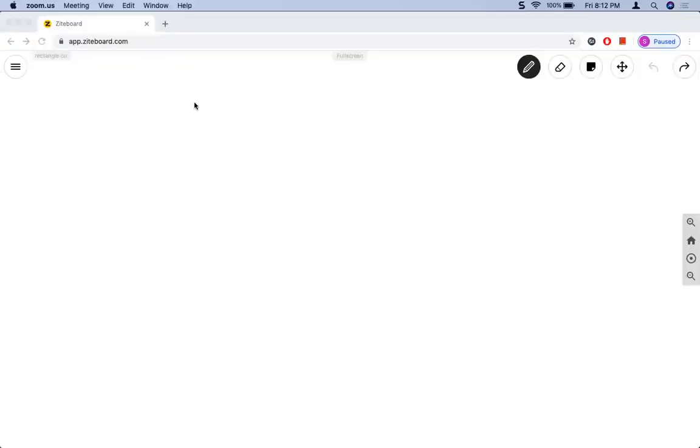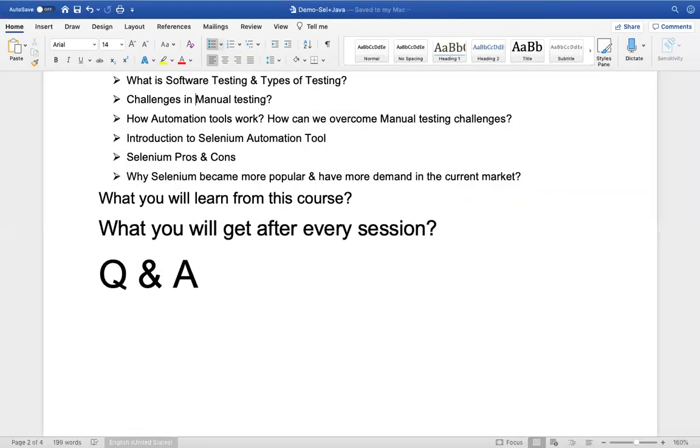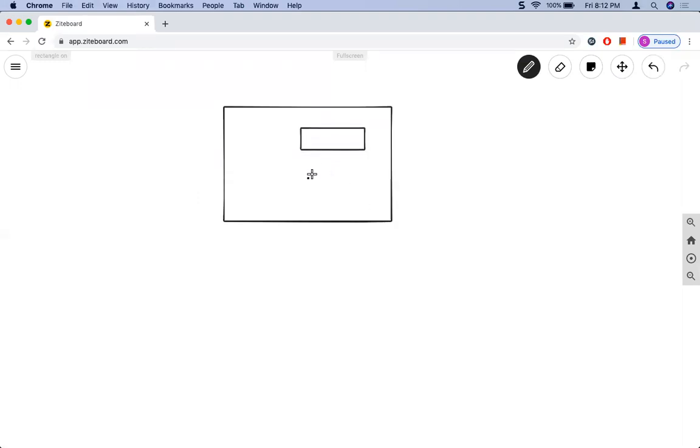So what does retesting mean? Let me open a browser and explain. Say for example, we have an application with two fields, username and password. We want to test this application, which has two fields, username and password. Also, let's say we have a login button here.